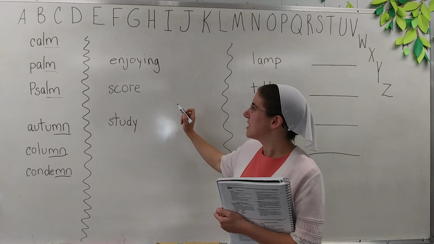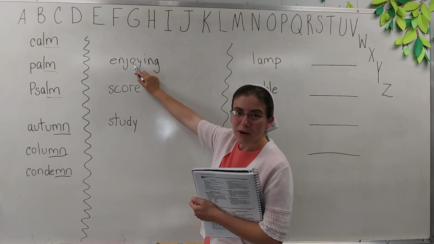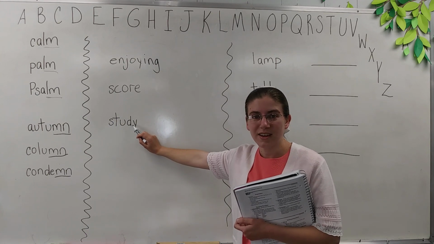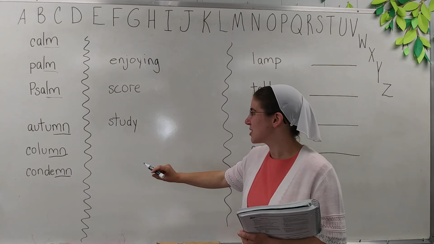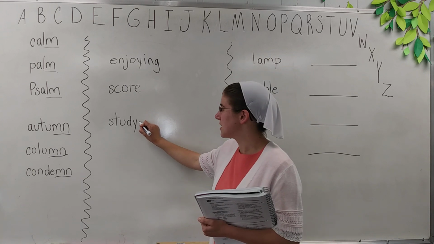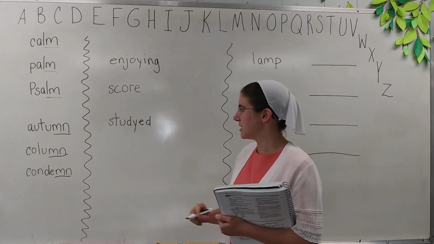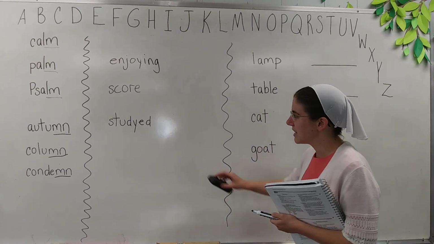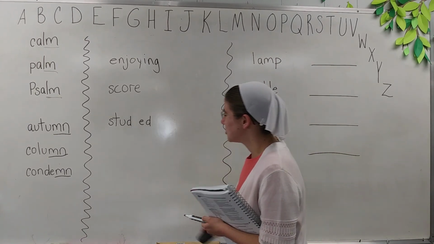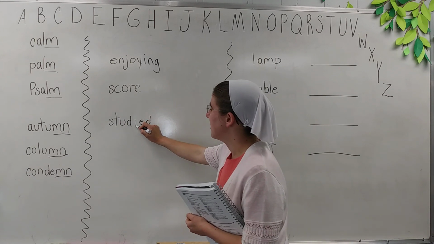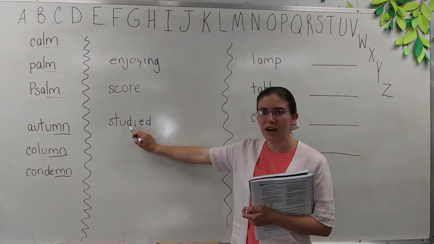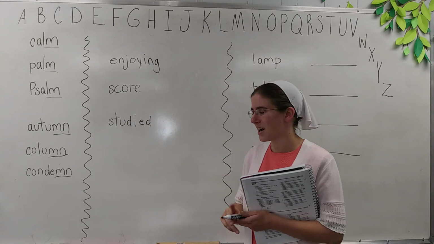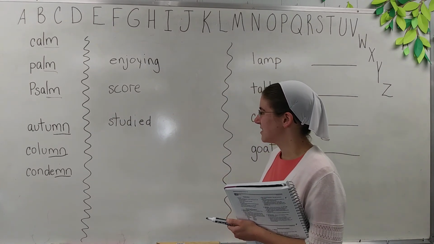Now, this word has a vowel and then a y. But what if we have a consonant and then a y? So if we want to add ed to studied, can we do this? Can we just add ed? No, I don't think so. So we have to change our y to I and then add ed because we have a consonant, then a y. So we change the y to I and add ed.